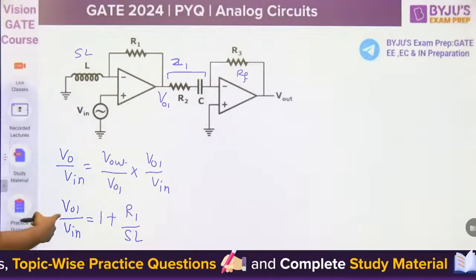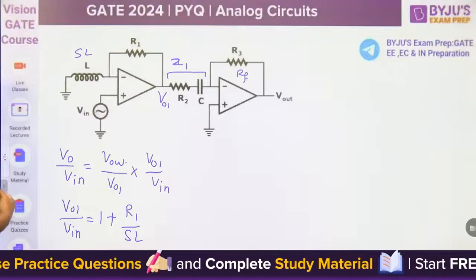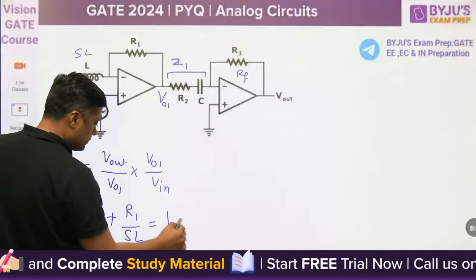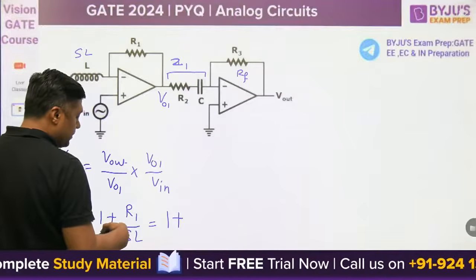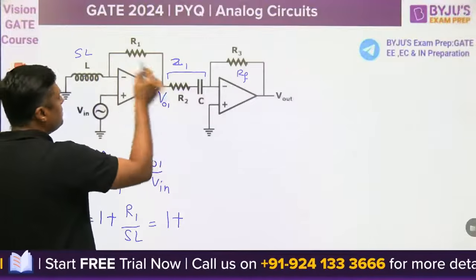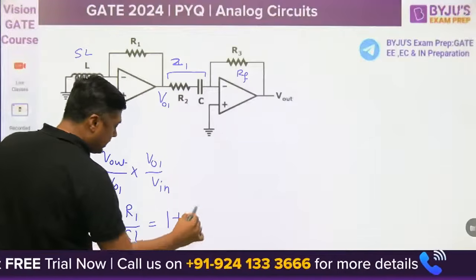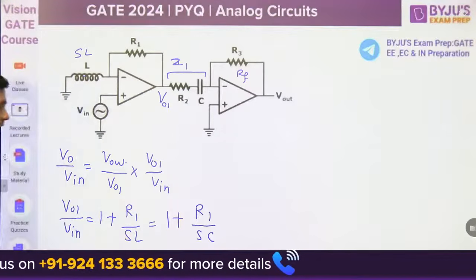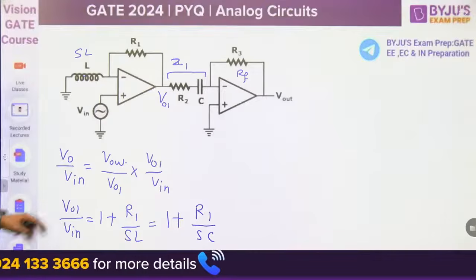This is the gain for the first one. Now, what is the value of L? 10 to the power 6. You can write L is equal to C because the value of the C and value of L are equal. No need to put the value 1 by SC because the value of C and value of L are equal. So you can write like that. Okay, this is the first.